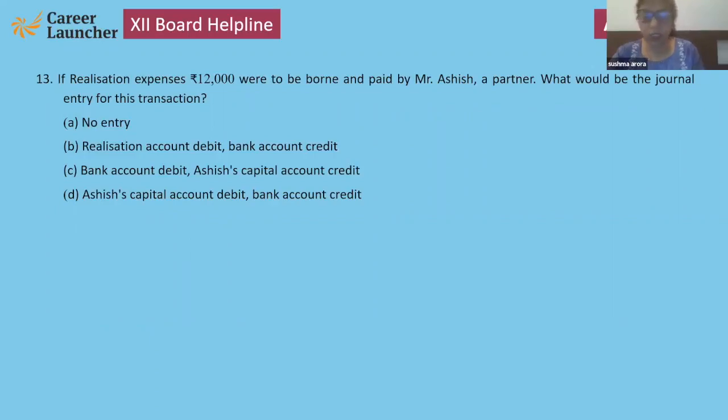What would be the general entry? Simple, no entry. Why no entry? Because it is to be borne and paid by a partner. He is responsible to bear and to pay. So no entry in the books of the firm.